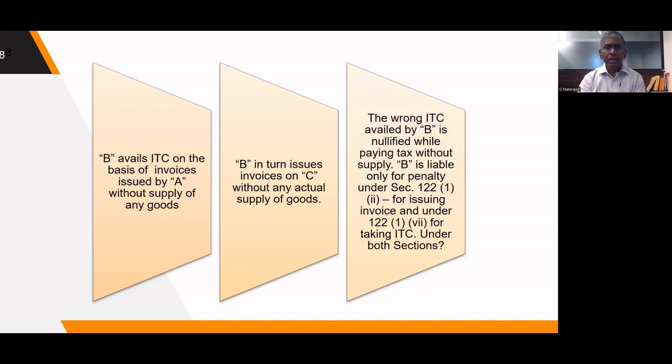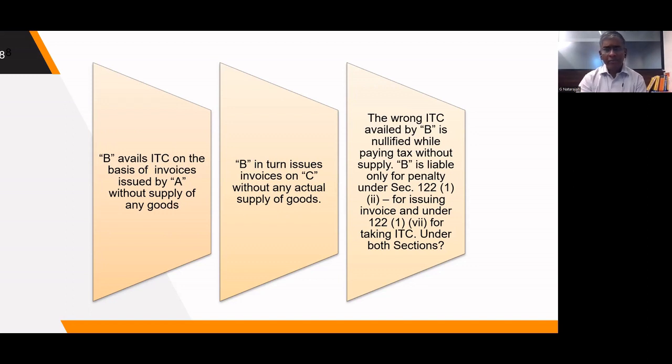Thirdly, continuing with the same example, B avails ITC. In the second case, B is using the ITC for some genuine purpose, for payment of tax on the outward supply made by him. But in the third example, B avails ITC on the basis of invoices issued by A without supply of goods. In turn, B is also raising only invoices on C. So there is no transfer of goods from A to B or from B to C. A issues only an invoice on B. B issues only an invoice on C. So now what is the action that can be taken against B?